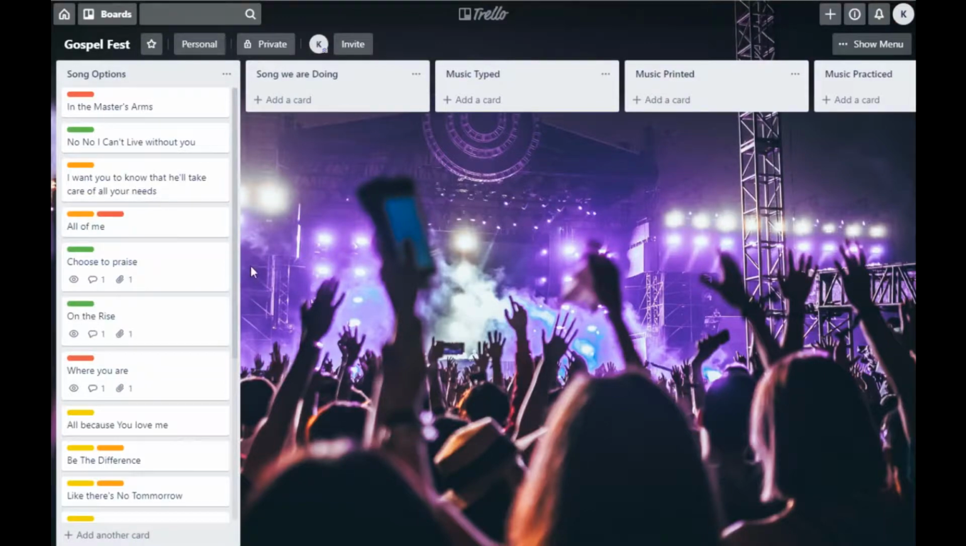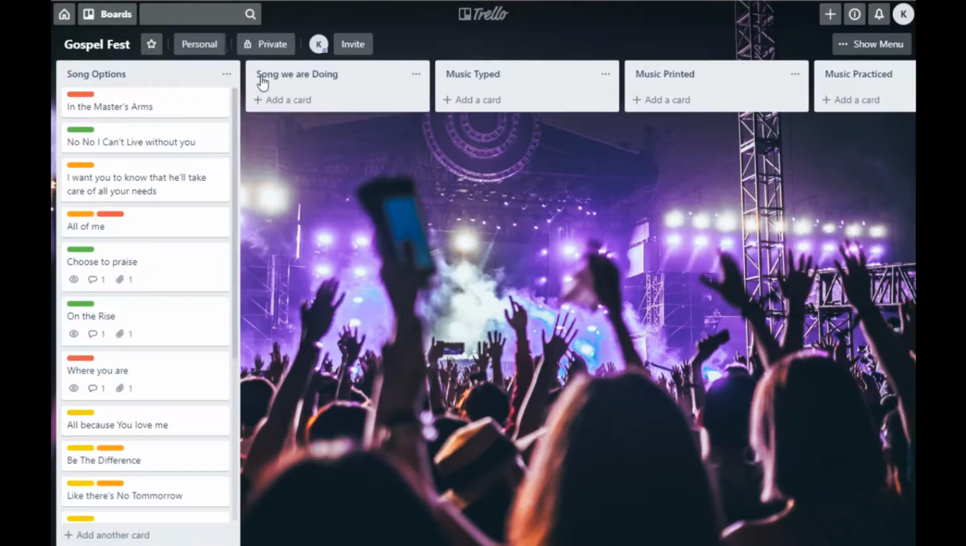I created this board, and we have a gospel fest coming up, and so what I wanted to do was go through the process of getting the songs figured out and chosen. And so I've got over 100 songs I've written. So what I did was I created a list for song options. I could literally put every song that I've ever written in this category.